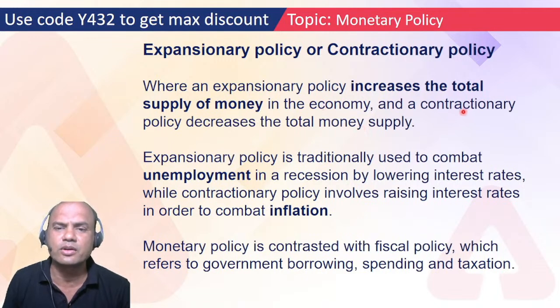In the economy, the contractionary policy decreases the money supply. So the reverse is this contractionary policy. In contractionary policy, what will RBI do? It will increase the CRR rate. It will increase the repo rate. Got this point? Expansionary policy is traditionally used to combat unemployment.